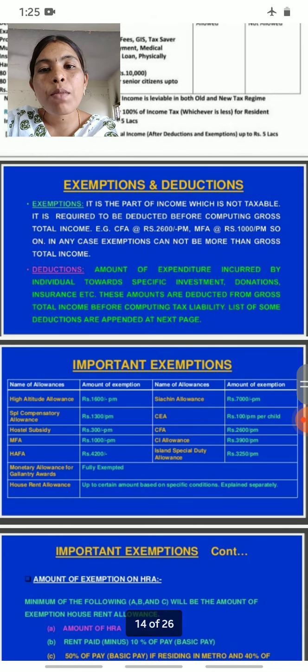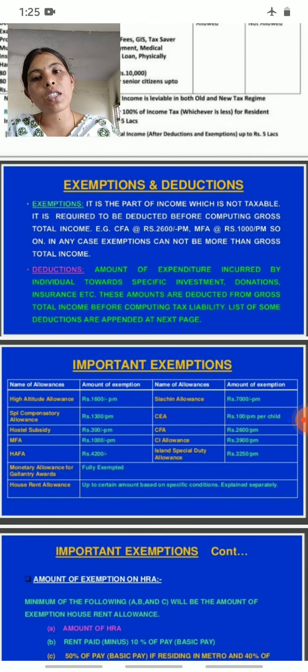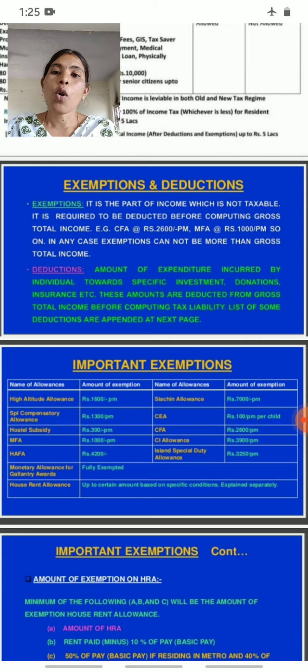What are exemptions and deductions? What is meant by exemptions and deductions? In the previous slide we discussed what exemptions and deductions are. In this slide, let's see. First one is exemptions. Exemptions means the part of income which is not taxable. It is required to be deducted before computing gross total income.